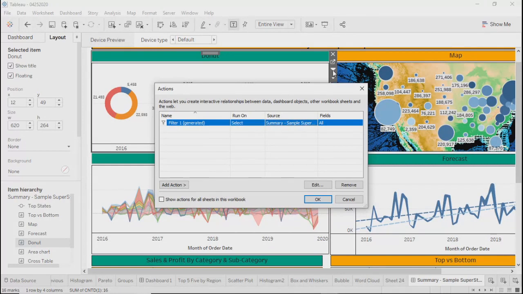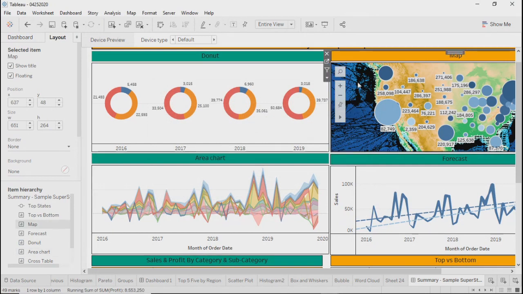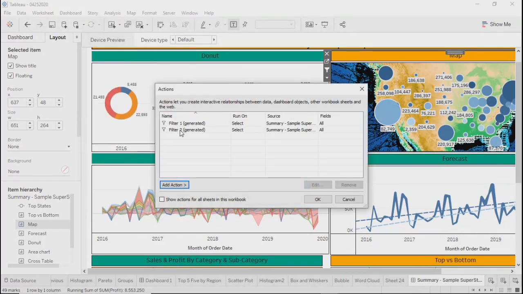As soon as I go here, let's say over here, if I do this states, I go back again, you will see two things over there. So Tableau is automatically adding these action filters by this option. So that option itself means an action filter.